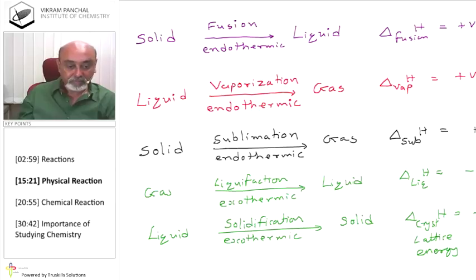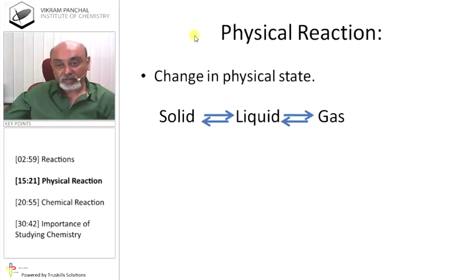Okay. So solid can be converted to liquid, liquid can be converted to gas, gas can be converted to liquid, liquid can be converted to solid. So this kind of changes are possible in physical state, physical reactions. So these are all nothing but different types of physical reactions.